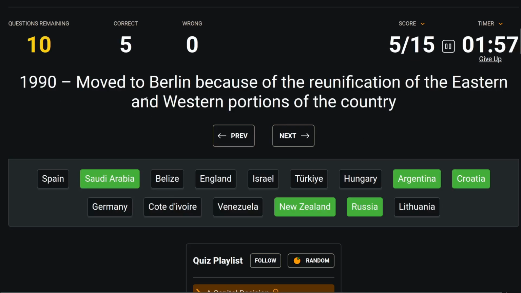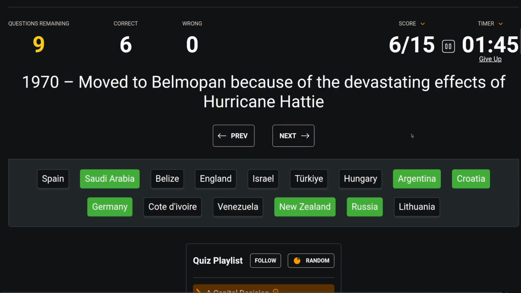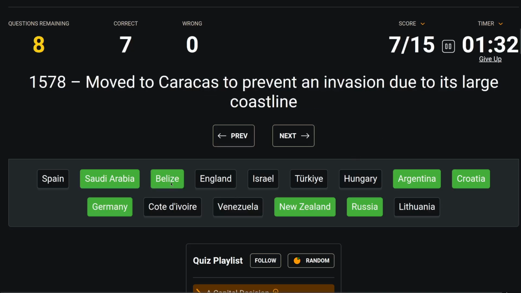That's, of course, Germany. 1381 moved to Chelmsford for 5 days because of dangers posed by the Peasants' Revolt. I'm gonna have to skip that one. 1970 moved to Belmopan because of the devastating effects of Hurricane Hattie. That's not good. I think Belmopan is Belize.